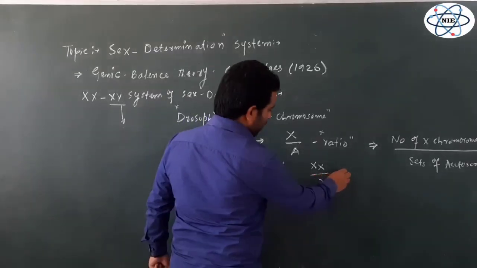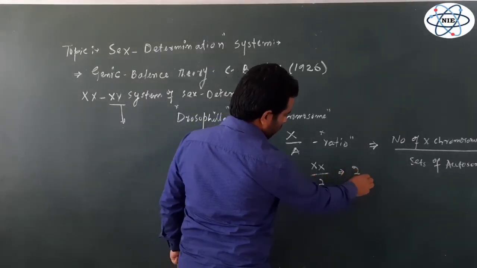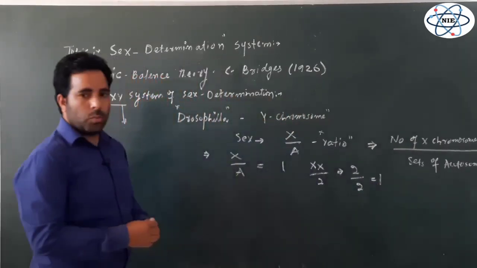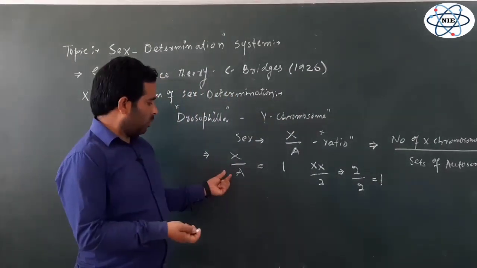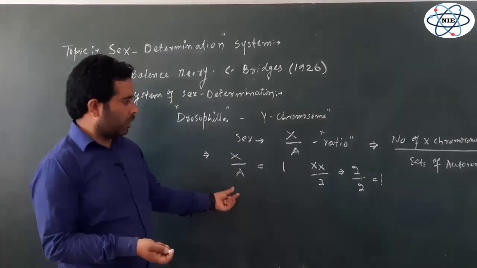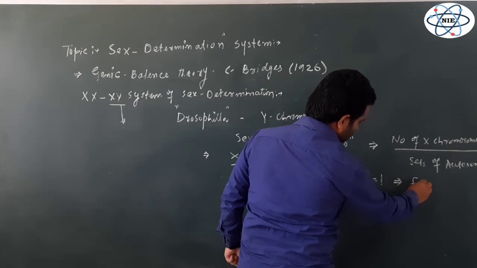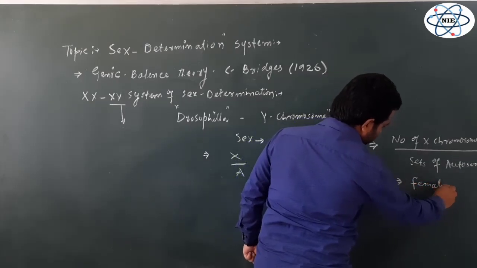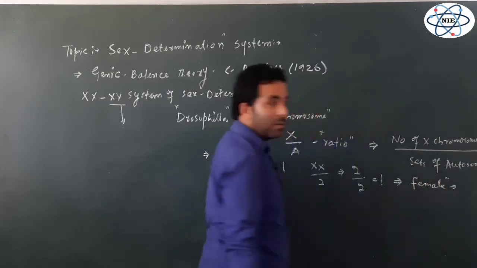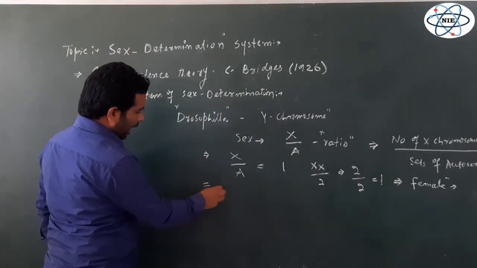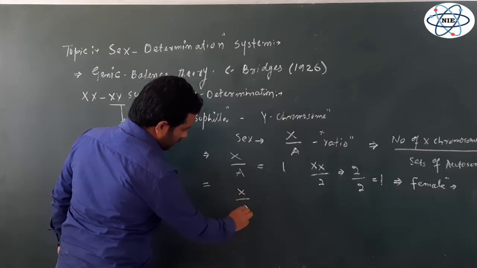So we can write like this, 2 over 2, that is equal to 1. So when the X over A ratio is 1, the individual is female. A female fly.